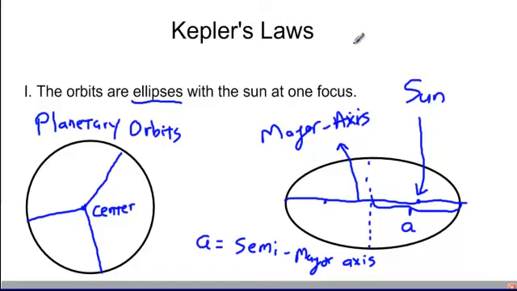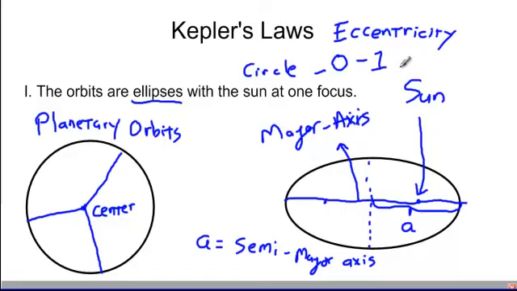The other number related to the ellipse is what we call the eccentricity. No, the ellipses aren't eccentric in the way that we normally think about it. The eccentricity is a number between 0 and 1. 0 is a circle, and 1 would be a parabola. It wouldn't even be an ellipse anymore. It would be open-ended, essentially half of an ellipse. The ellipse would never close again.